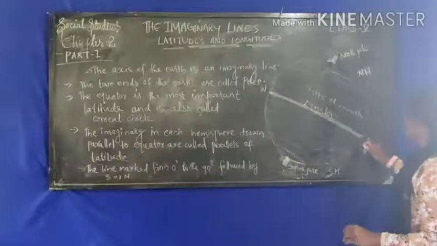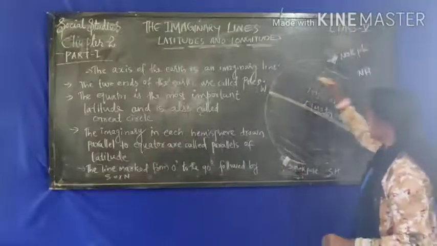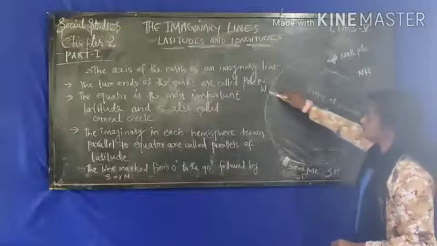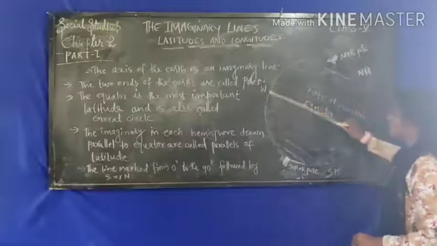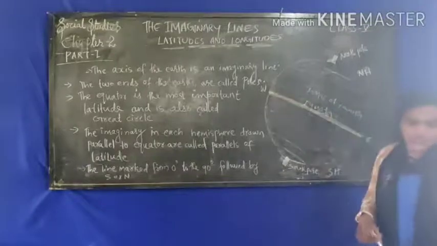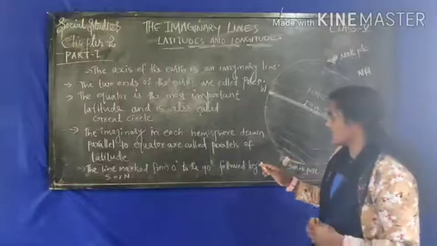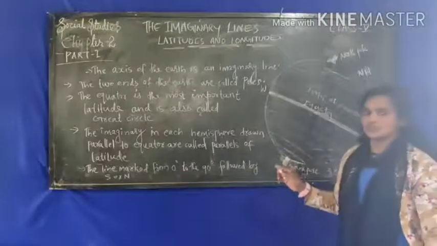These imaginary lines are drawn from east to west, and the lines marked from 0 degrees to 90 degrees run from south to north.